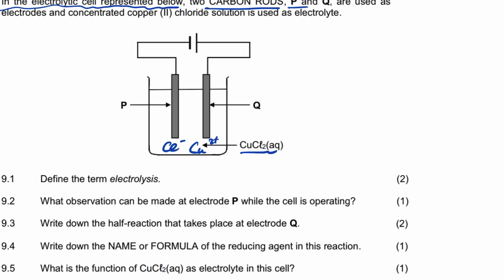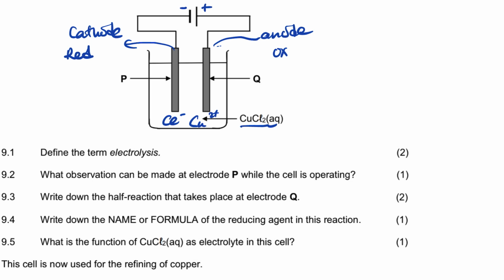Remember, this is an electrolytic cell. It uses a power source. So this is negative and this is positive. It tells us this one is a cathode. The cathode here is negative, and the anode here is positive, right? At the anode the oxidation takes place, and here the reduction takes place. Now I'm not going to dwell on that. In this one, it's a decomposition of copper chloride. You can check my other videos or just answer the question in this one.